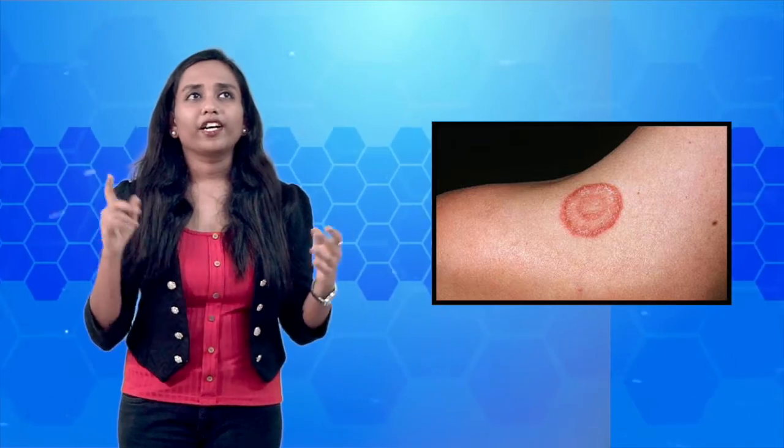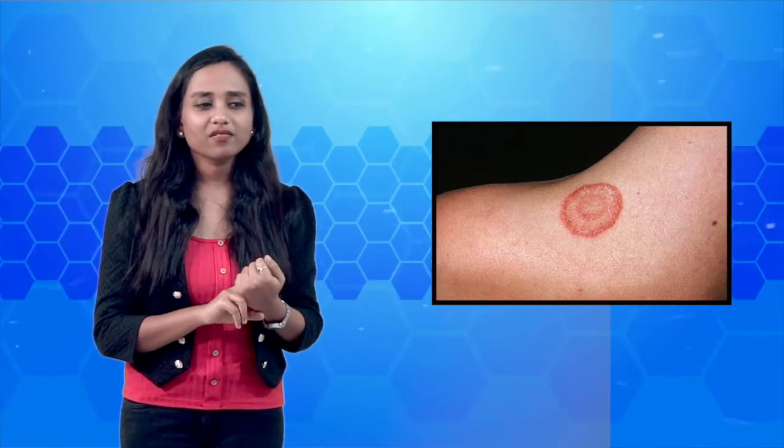It is caused by Epidermophyton, Microsporum, and various genera of fungi. In this, the skin becomes scaly and dry. The person has a lot of irritation and itching in that area. In areas where there is a lot of moisture, like between the toes and in the groin, there is a lot of moisture and heat, right? So these fungi can grow there easily, and so the person experiences a lot of irritation.